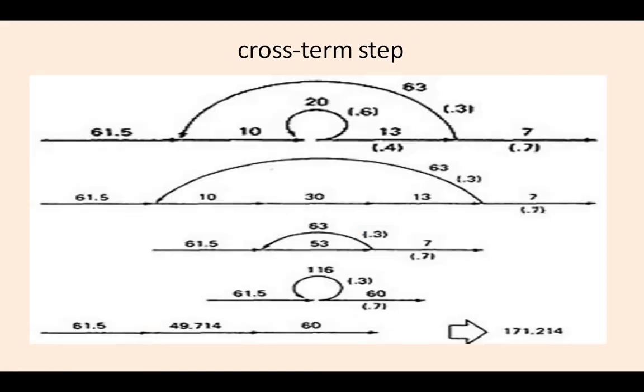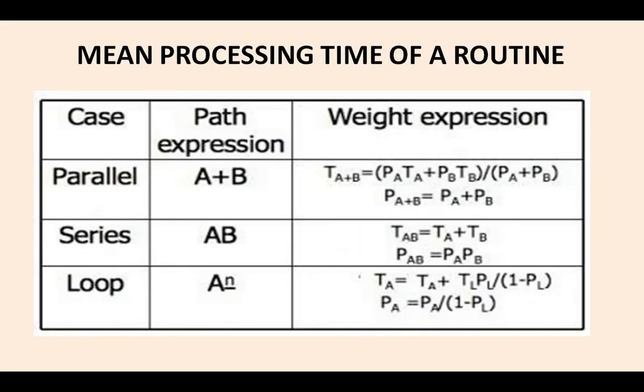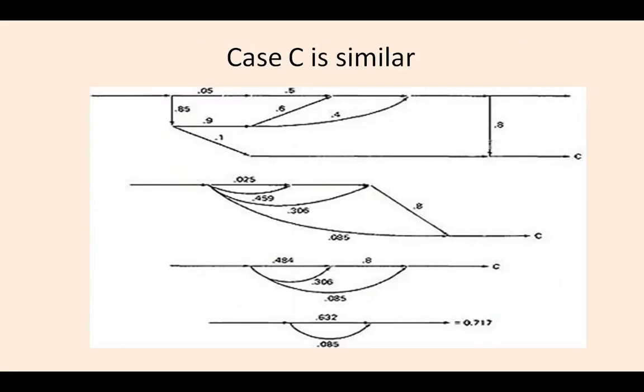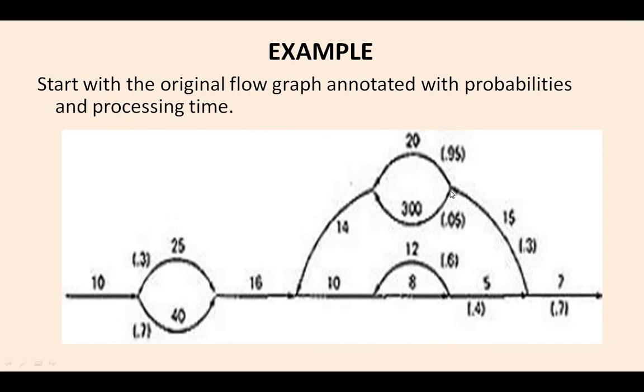So how is it possible? Now we are going to see the same thing here also. Mean processing time of a routine is applied here. Parallel is given like this, serial is given like this, and loop is given like this. Weight expressions can be represented like this. Okay, and these are some things that have been given as an example graph with the probabilities. We have to add these values.